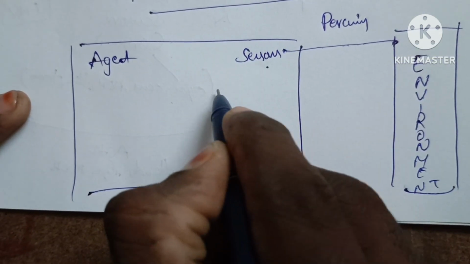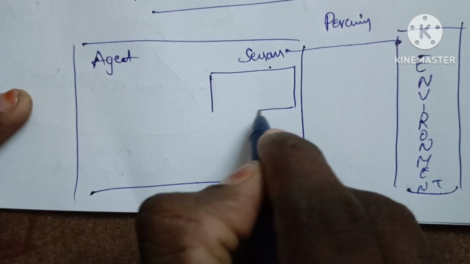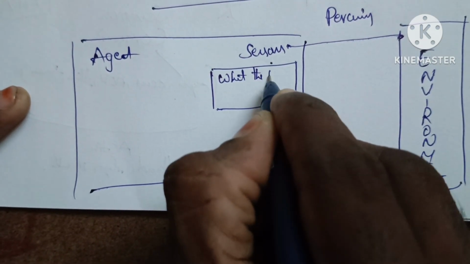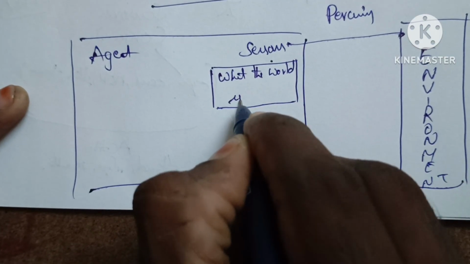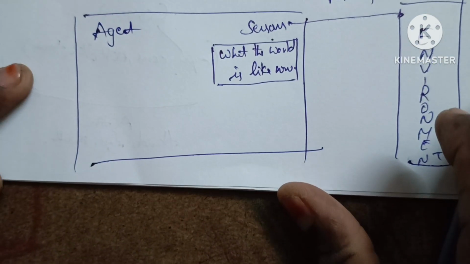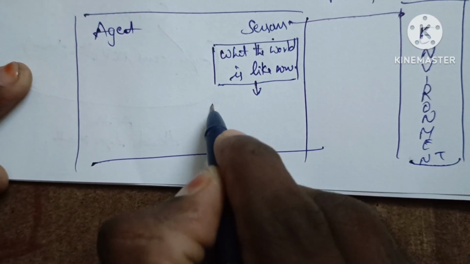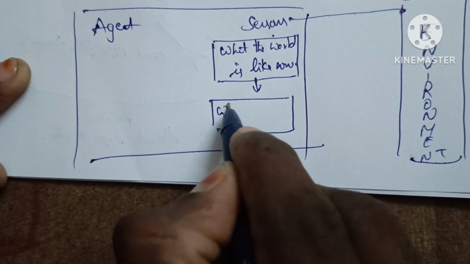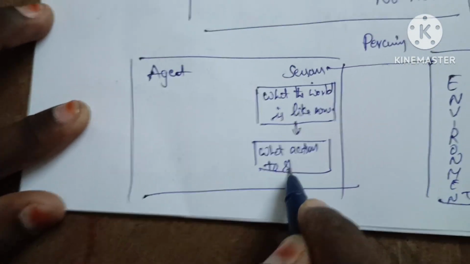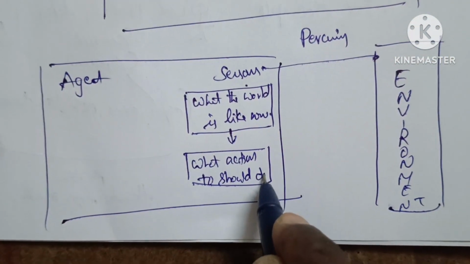Clear? After that, in the agent we mainly focus on what the world is like now. What is the present situation of the world? After that, what action should I do now?